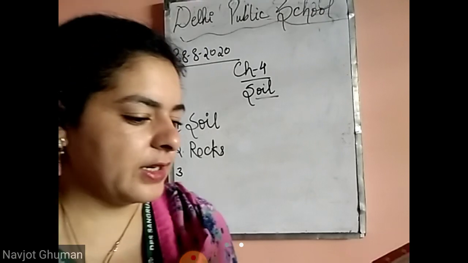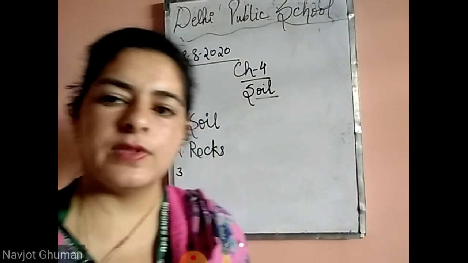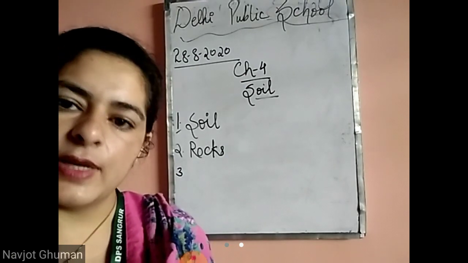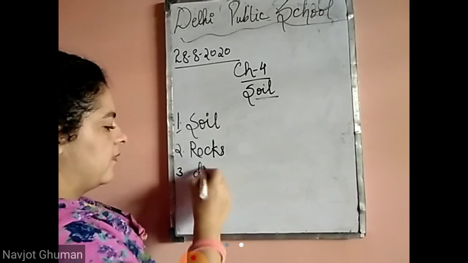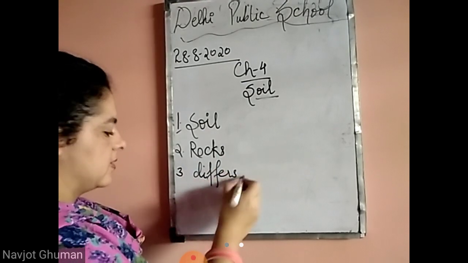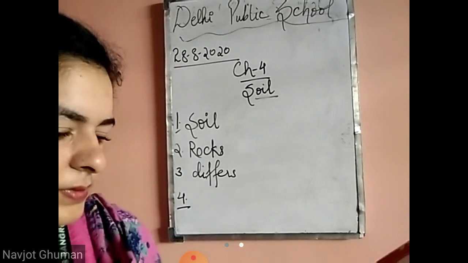Third, the color of the soil dash from place to place. We know that the color of the soil varies from place to place. It differs from place to place. Somewhere it is black, somewhere it is red, somewhere it is brown.